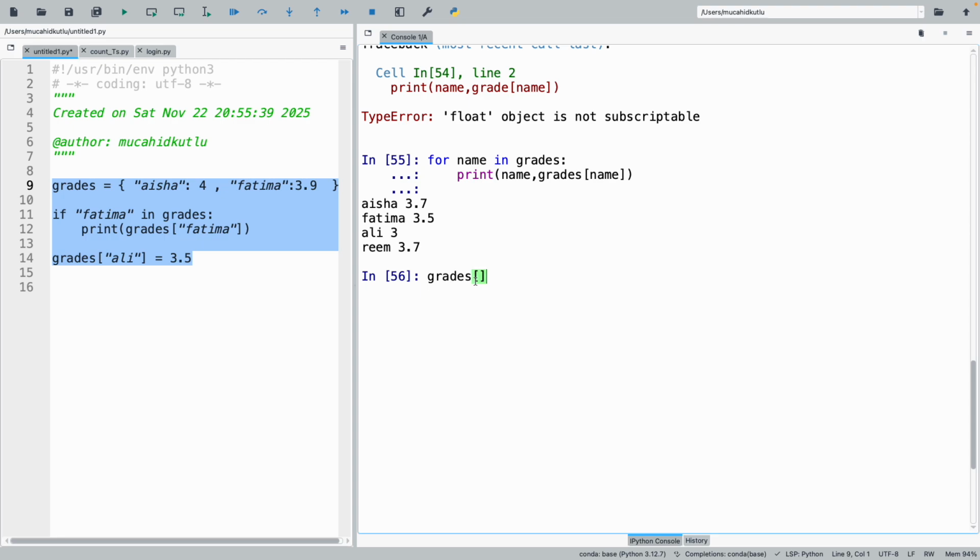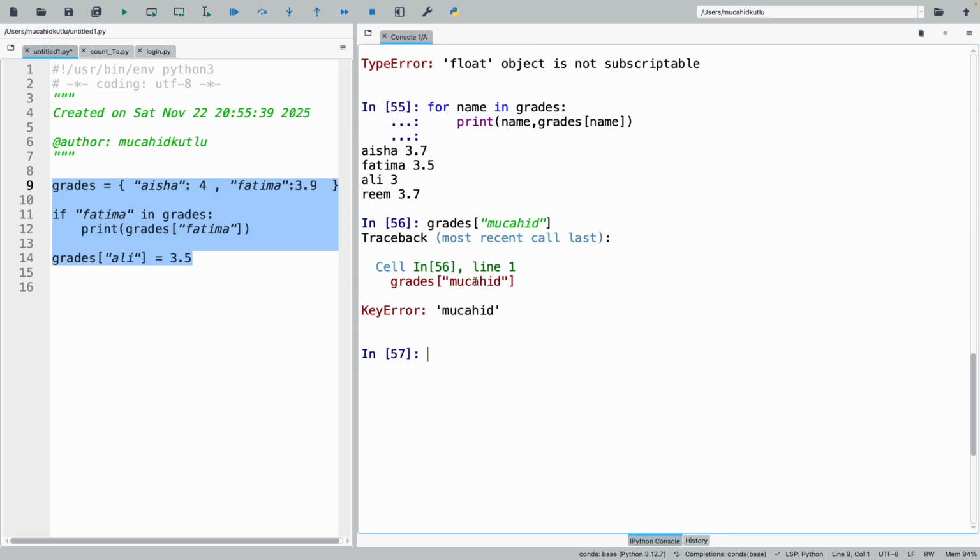Let's say that I try to reach the score of Mujahid, but it's not there, so my program fails. I don't want this to happen, because my code was running and then it just fails. It stops execution. This is a very uncanny case.